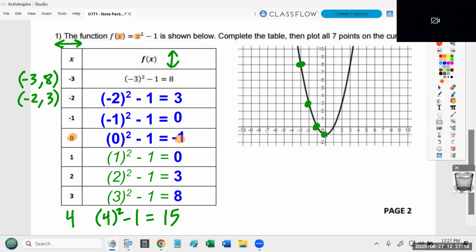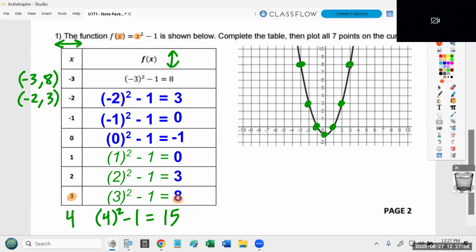Notice I'm putting all these dots in green because the picture was already drawn for you. You do not need to copy these dots. I'm just explaining how if the graph wasn't already there for you, we would have needed to do this. Next point is at 1, 0. So that means go over 1, don't go up or down at all. Next point is at 2, 3. So that means go over 2 and up 3. And the last point is at 3, 8. So that means go over 3, up 8. And notice, if the graph wasn't already there, we would have enough points now where we could draw the curve ourselves.